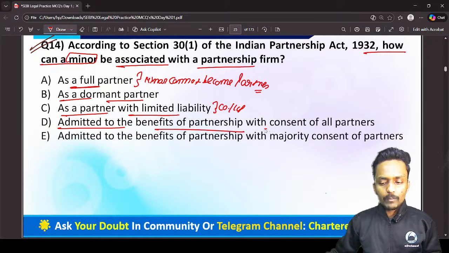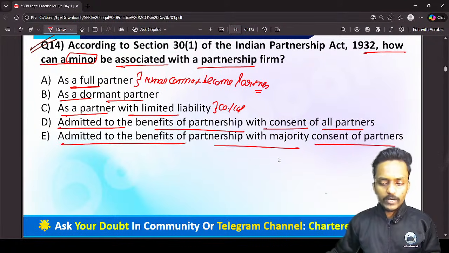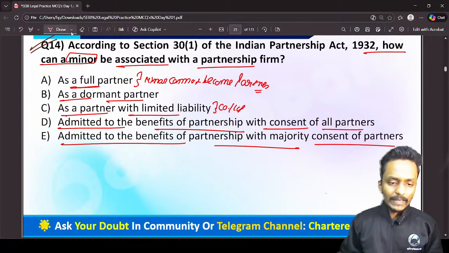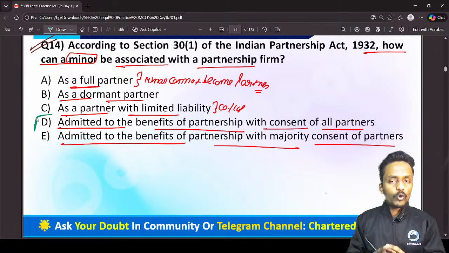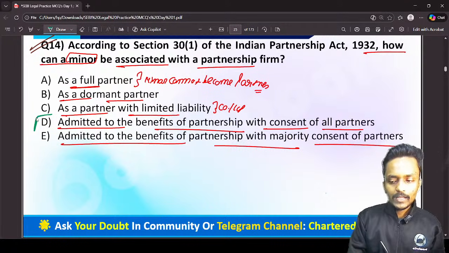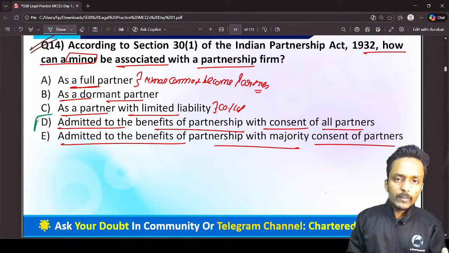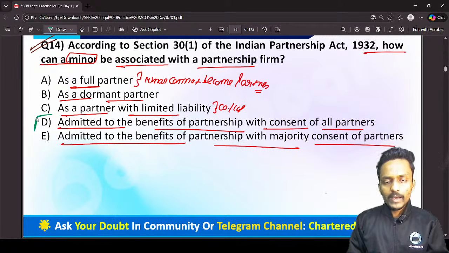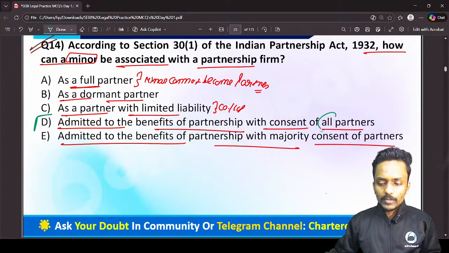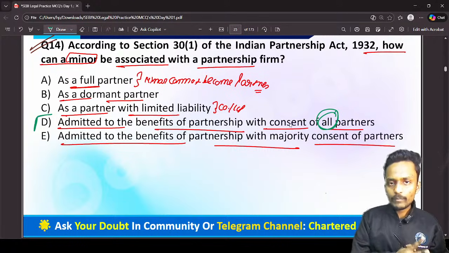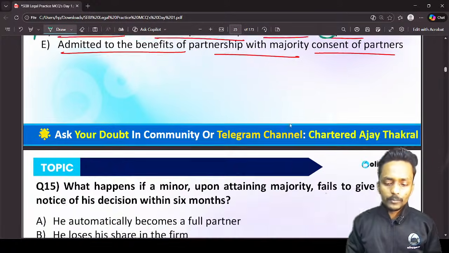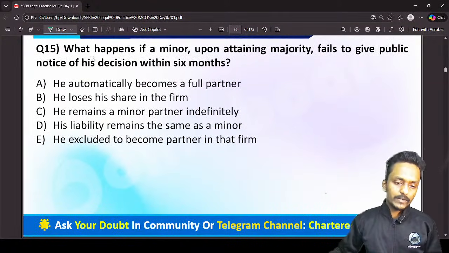Admitted to the benefits of partnership with the consent of all partners, or admitted to the benefits of partnership with the majority consent of the partners. Now I can say here the correct answer is option D. If all the partners have given consent that yes, we are giving permission to enter one of the minors into the benefits of the partnership, only with the consent of all partners is this possible. That's the reason option D is absolutely the correct answer.